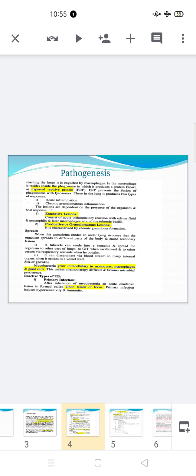So at that time, no sign or symptom appears in the person. Now this asymptomatic patient, or exposed patient, is only identified or diagnosed by a chest X-ray or the PPD reaction, like the tuberculin test.